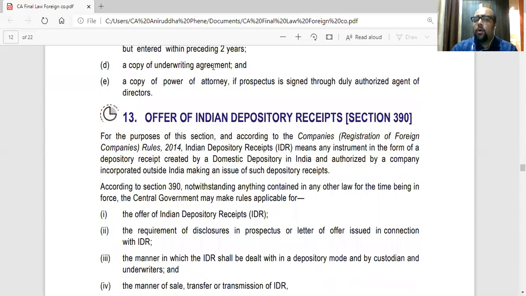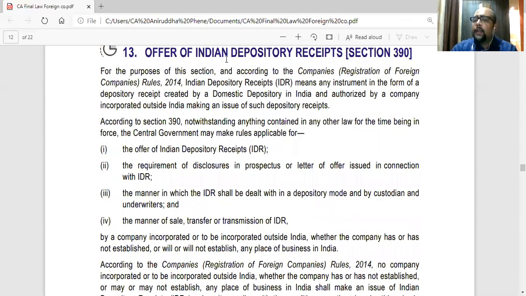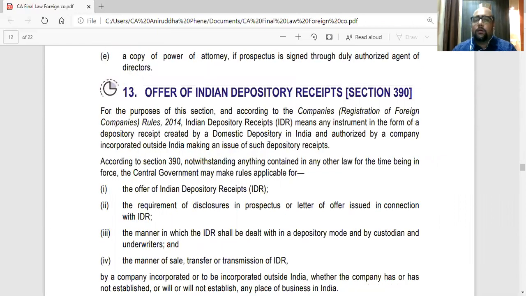Now, offer of Indian depository receipts. Now, what is the Indian depository receipt? Basically, for that you need to understand what is an American depository receipt or a global depository receipt, that is ADR or GDR, that Indian companies issue outside India. Similarly, foreign companies issue in India IDRs.